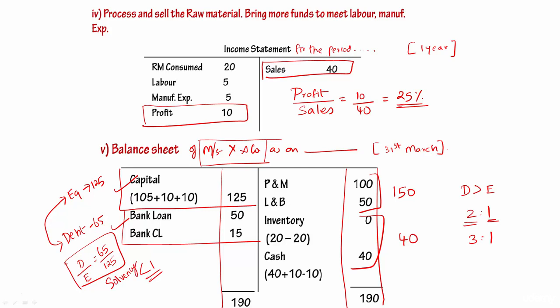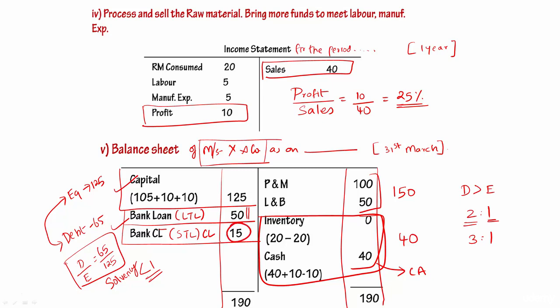Then we can also understand the liquidity. Look at the liquidity position. They have bank loan, which is 50, and I understand this is a long-term loan, and bank cash credit, which is a short-term loan. Now for liquidity, I'm concerned about the short-term loan and short-term asset. We call them current asset and current liability. Now short-term loan is nothing but current liability. This inventory and cash put together is called short-term asset. We call it current asset.